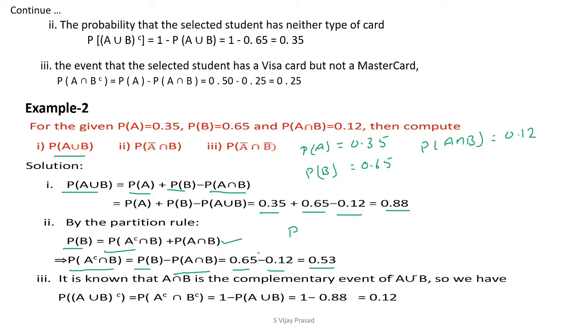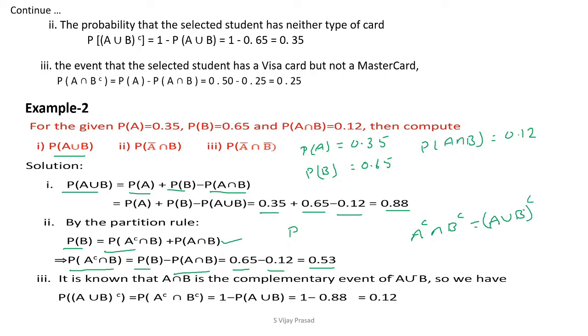From that we are going to find out P of A union B whole complement, which is equal to P of A complement intersection B complement, which is nothing but 1 minus P of A union B, which is very simple. Here I am going to write down P of A complement intersection B complement. By De Morgan's law, this will become A union B whole complement.